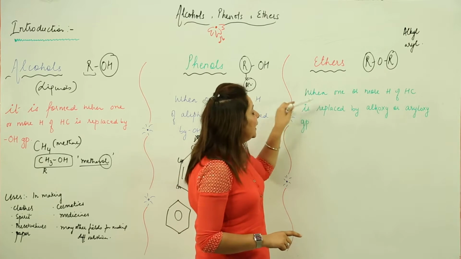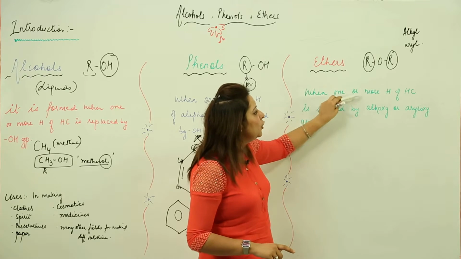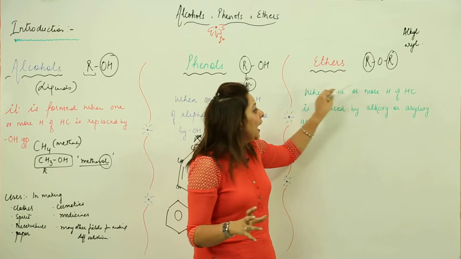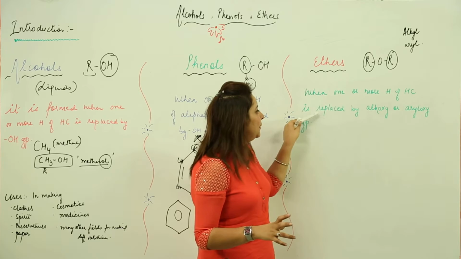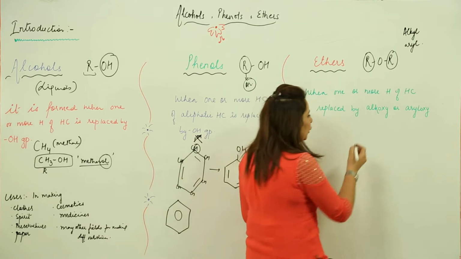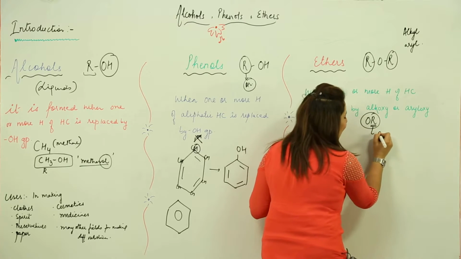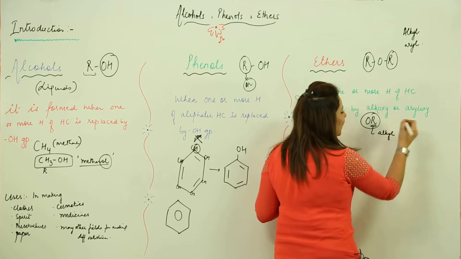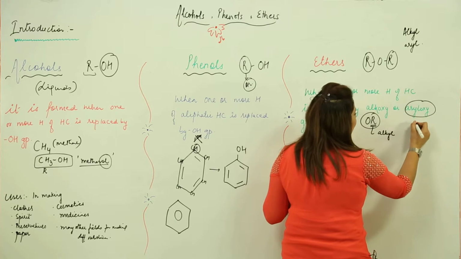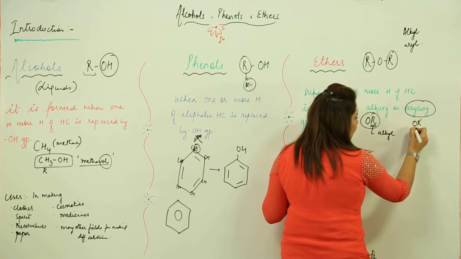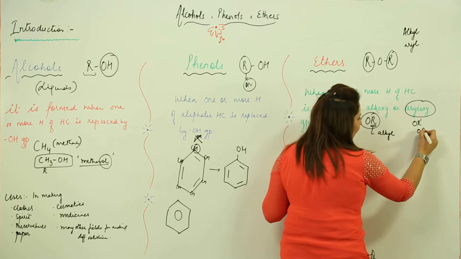So that means ether is that which has one or more replaceable hydrogen atoms, and one or more H of a hydrocarbon is replaced by an alkoxy group. Alkoxy group is nothing but OR, that means this is going to be an alkyl group here. And when you replace it with the alkoxy group, that means OR dash I will write, or we will write OAr again.